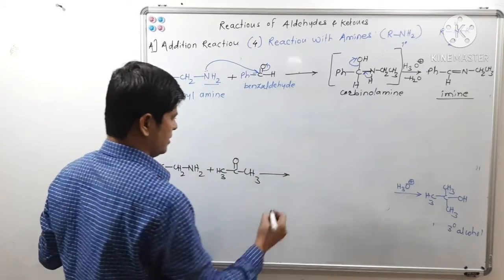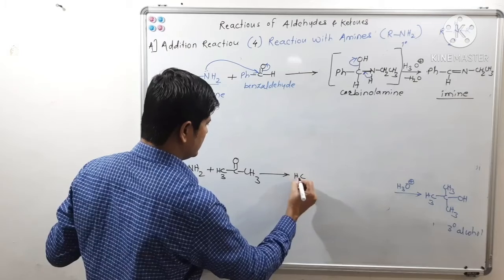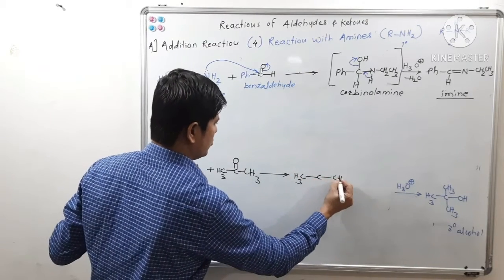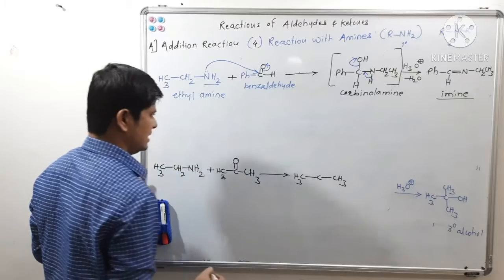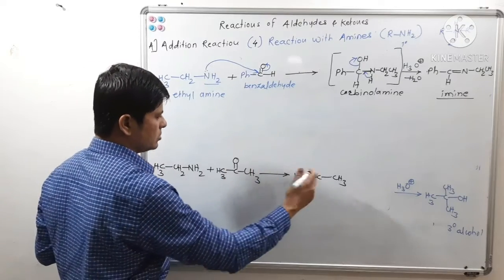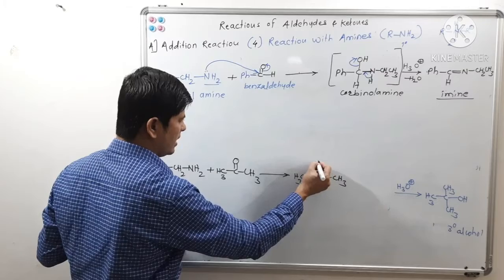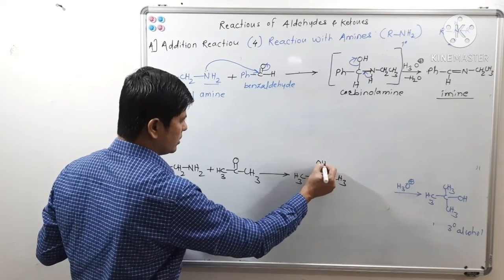Let us see. Write the basic core structure of acetone as it is. Now this carbon-oxygen double bond you have to convert into a single bond, and over oxygen you have to write OH.